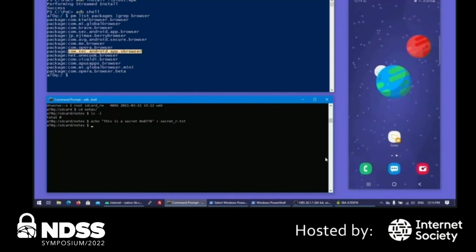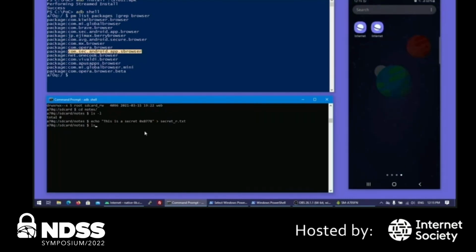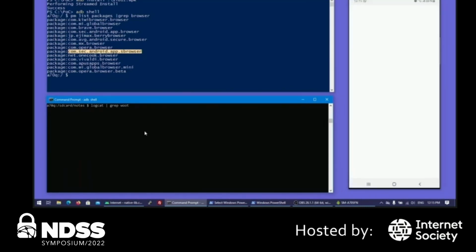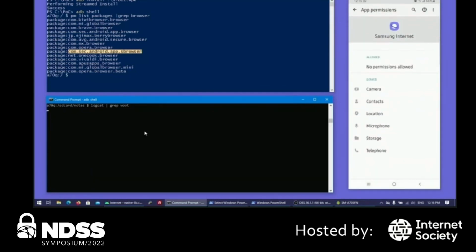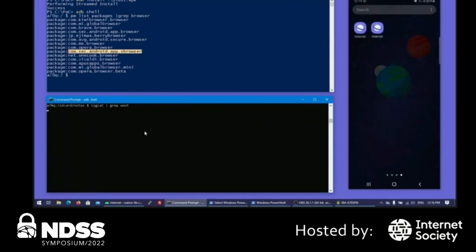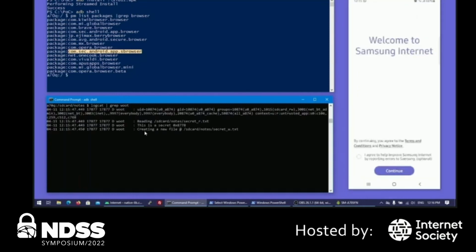Our POC will read that content and print it into the logcat. So we will clear the logcat first, and then we will watch the logcat using our special tags. All right, everything is set up. Let's check our application's storage permission or any permission. So no permission is granted, not even the storage permission. Let's launch our POC. All right, we get some logs. Cool. Let's check the node directory.